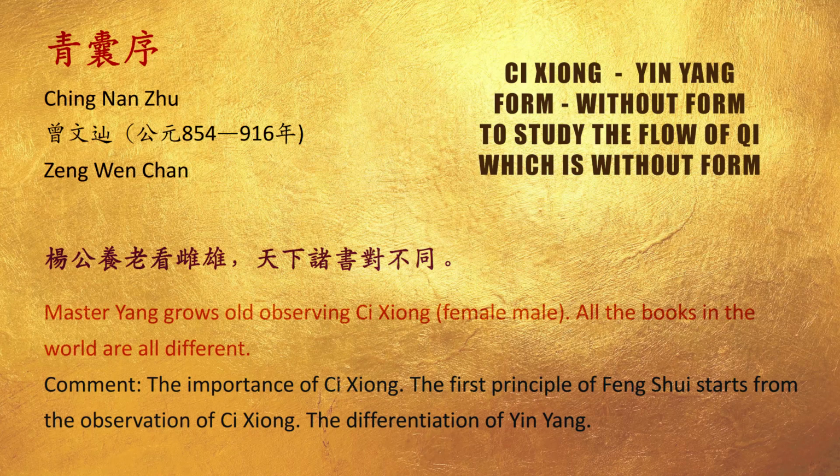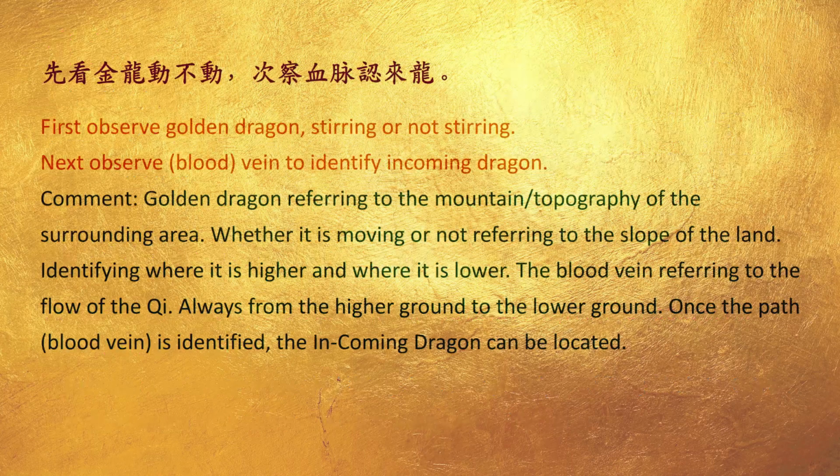The differentiation of yin-yang. First observe the golden dragon, stirring or not stirring. Next observe the blood vein to identify the incoming dragon. Golden dragon refers to the mountain or topography of the surrounding area. Whether it is moving or not refers to the slope of the land, identifying where it is higher and where it is lower. The blood vein refers to the flow of the qi, always from the higher ground to the lower ground.